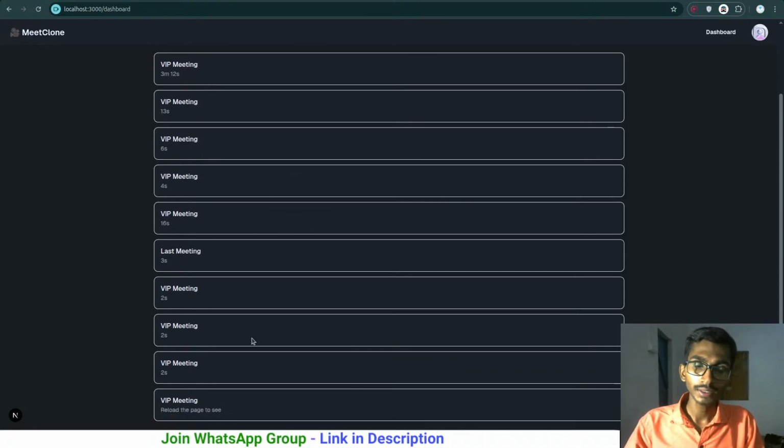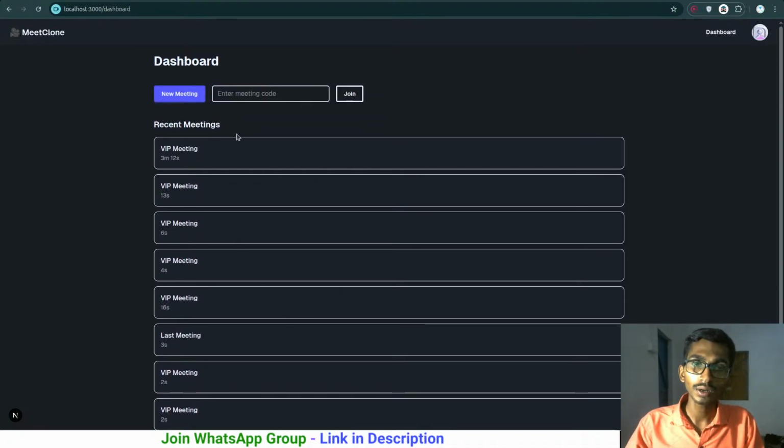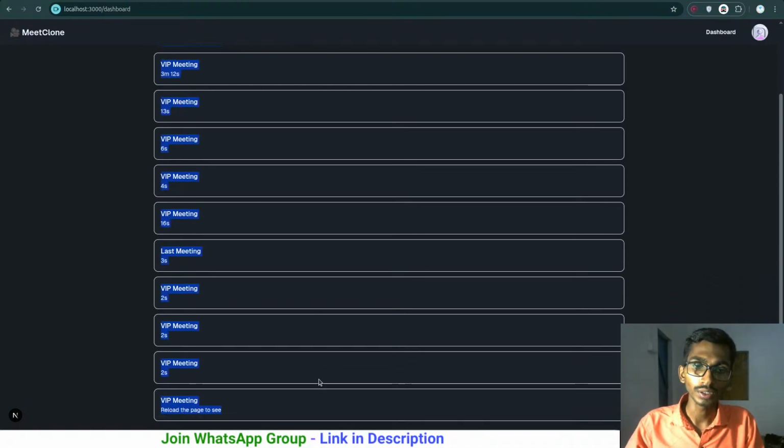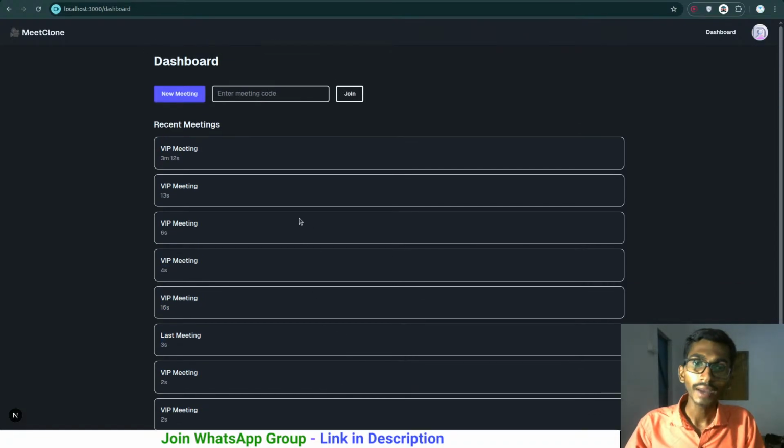I want to make it... the thing is that if I give it a hard coded height, then that's not gonna be the best thing. I can make it scrollable, but I will have to give it a fixed height. And if I give it a fixed height in a hard coded manner, then in smaller screens and all, this will not look good. So somehow I have to...